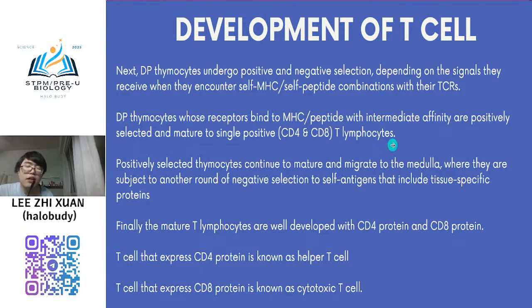Okay, once they express, I already mentioned before, you need to know that our T cell receptor only wants to attack harmful antigen. They don't want to attack self-antigen. They don't want to attack our body. So they need to test. They need to select only the cell, only the tissue, only the antigen.